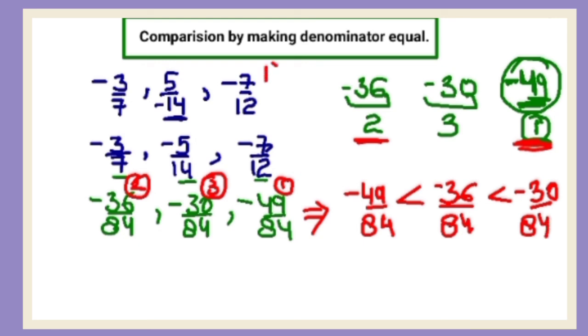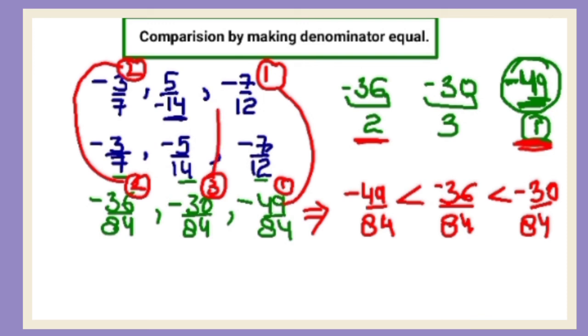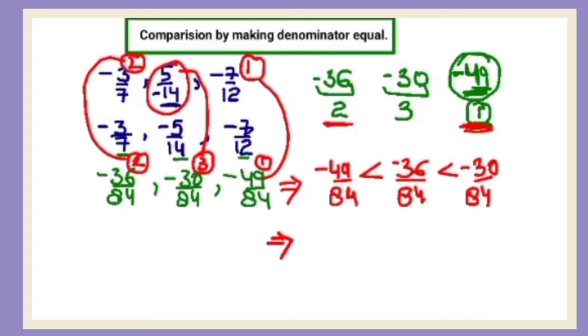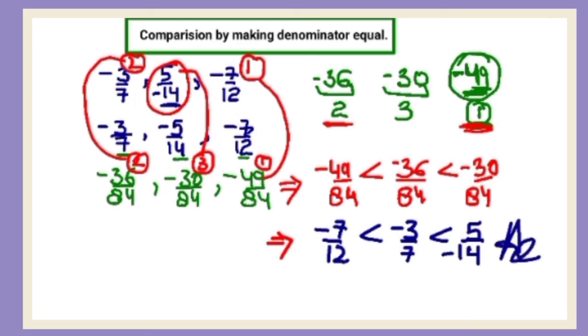Right? So minus 7 upon 12 is the smallest one because this is the value of this one. Second is minus 3 upon 7. This is the value of this one. And third is 5 upon minus 14. So this can be written as: minus 49 upon 84 is minus 7 upon 12. Minus 36 upon 84 is minus 3 upon 7. Minus 30 upon 84 is 5 upon minus 14. Right? So this is your answer.